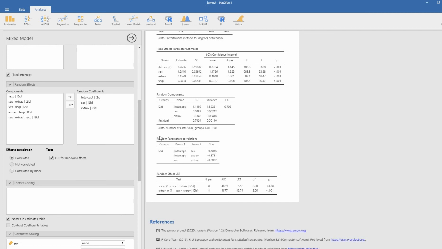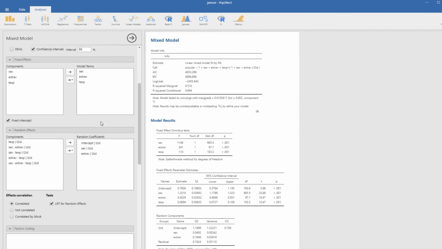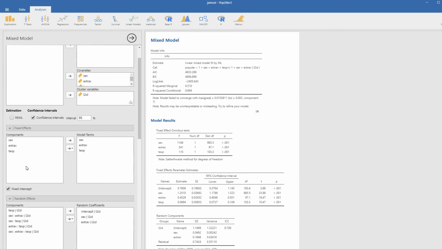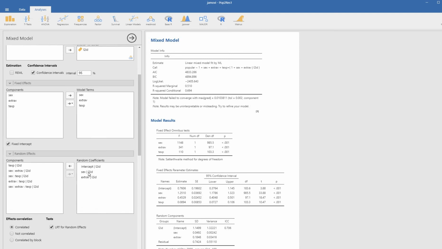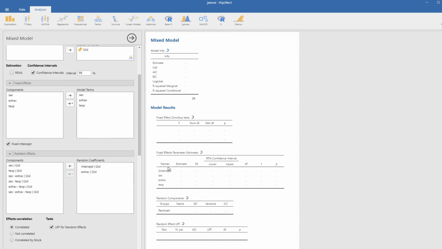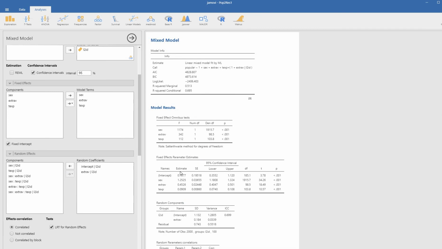At any rate, what we're going to do is go ahead and remove the random effect for sex. So I'm going to move this one out, put it back over here. And now when we estimate the model, this is what it looks like. You can see we don't have an error message involved.